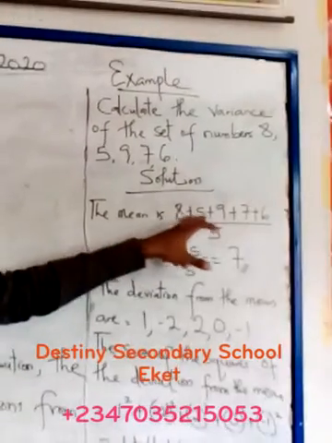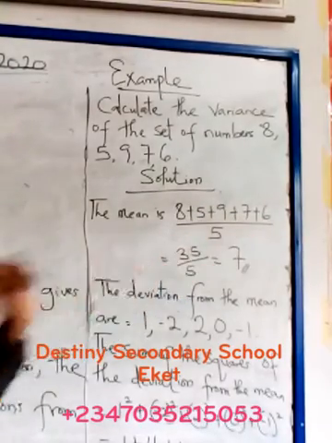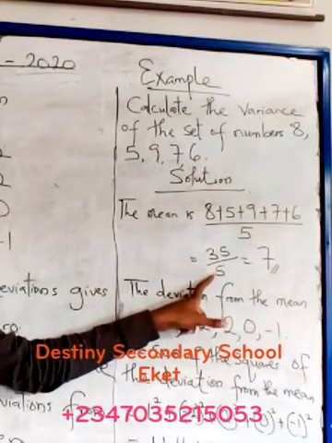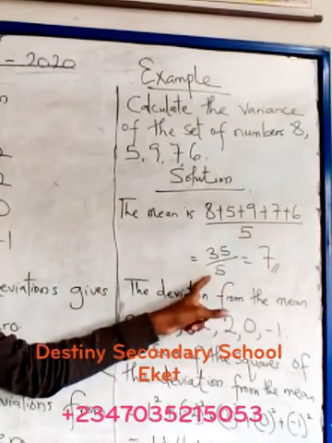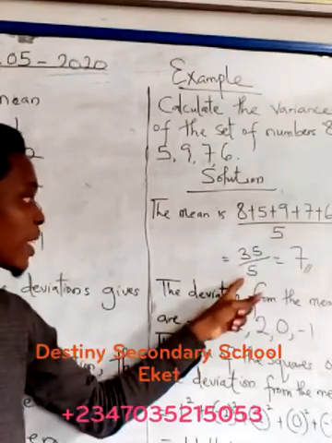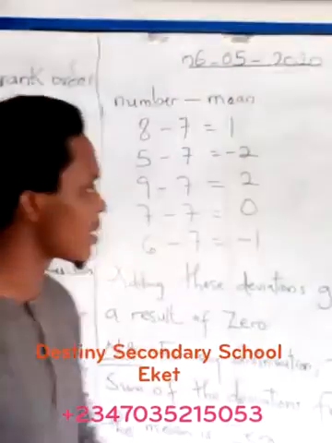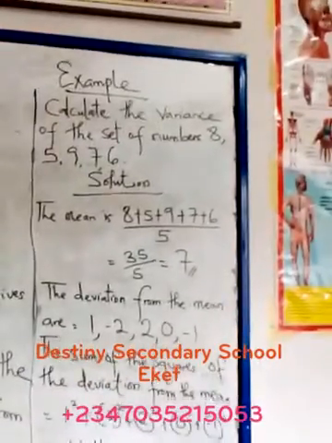So we have 8 plus 5 plus 9 plus 7 plus 6, which is equal to 35. And the total number of students in that class is what? 5. So it's 35 divided by 5, and 35 divided by 5 is definitely 7. You know that, right? So now we get down to the next thing. Finding the mean, you've now entered the park.